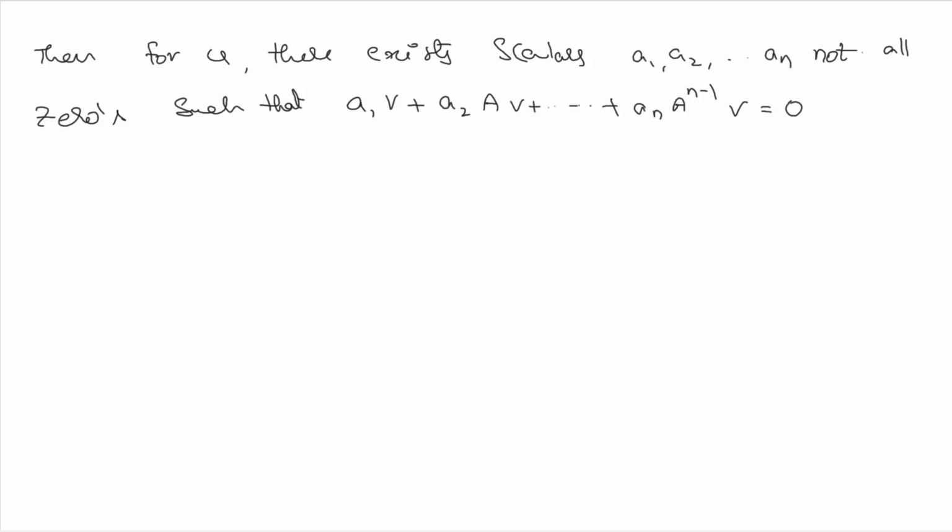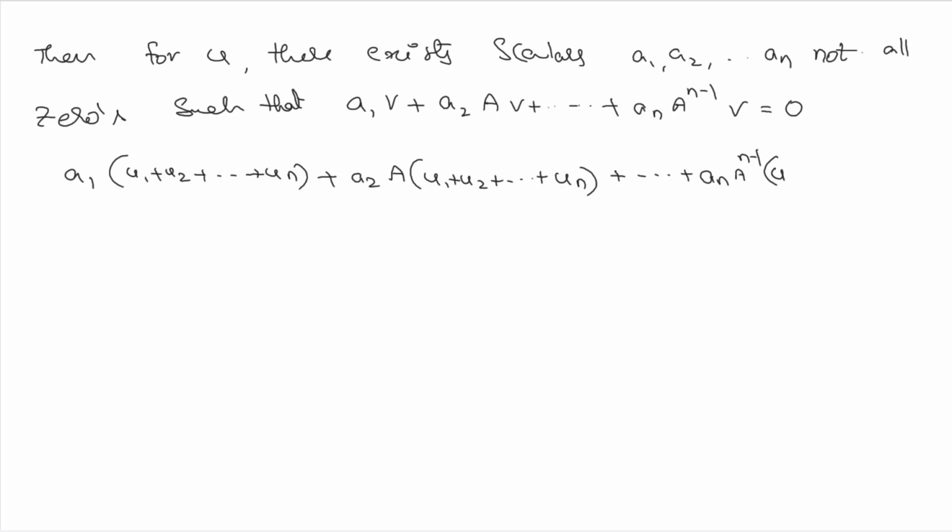So from this, can we see any contradiction or not? Let's see that. We have a1 times u, which is nothing but v1 plus v2 plus and so on plus vn, plus a2 times Au, which is again A applied to v1 plus v2 plus and so on vn, plus and so on plus an times A to the power of n minus 1 applied to v1 plus v2 plus and so on plus vn, equal to 0. So what does this mean?